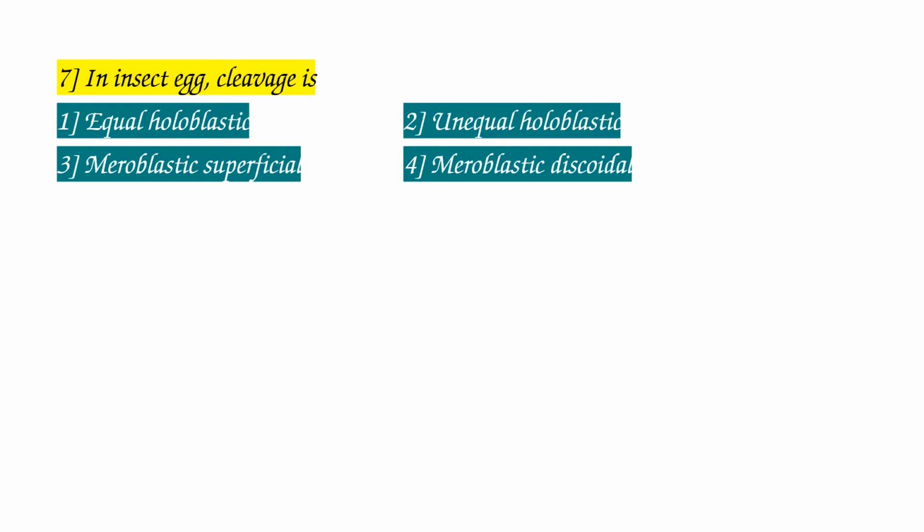Once again, I am repeating: equal holoblastic occurs in human beings, unequal holoblastic occurs in tunicates and sea urchins, meroblastic superficial occurs in insect eggs, and meroblastic discoidal occurs in fishes, reptiles and birds. So for this question, the answer is option 3. Insect egg cleavage is meroblastic superficial.